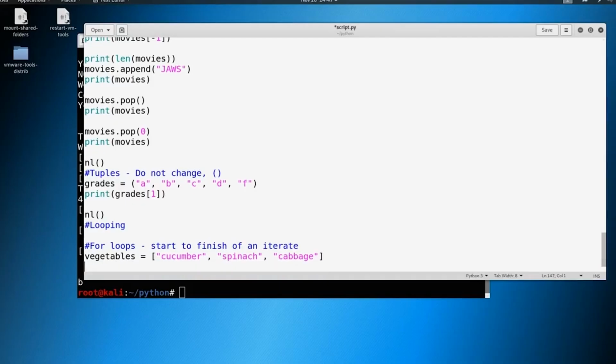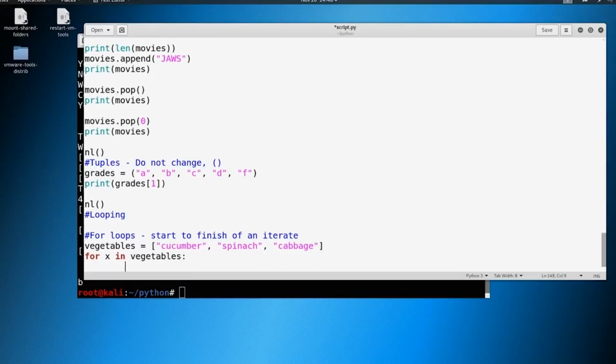Now for this for loop, we're going to say for x, and remember, same thing with bash, x can be whatever you want to call it. You can call this for veggies, you can call it whatever you want. I just like to use a letter because it's simple to type out. We're going to say for x in vegetables, we're just going to print x.